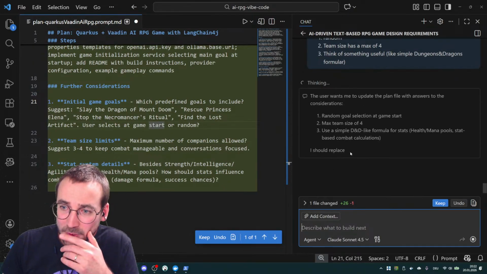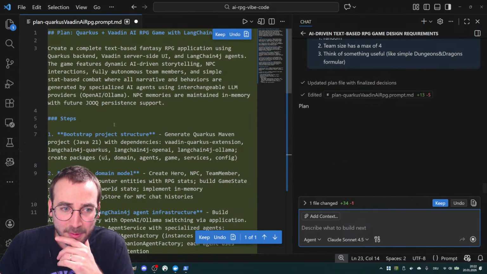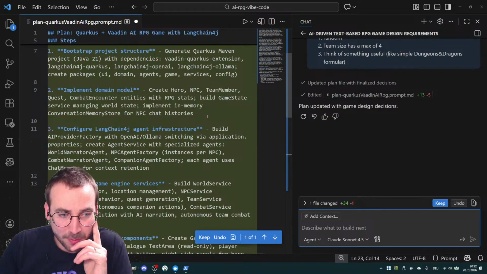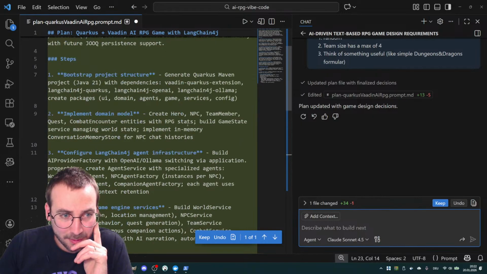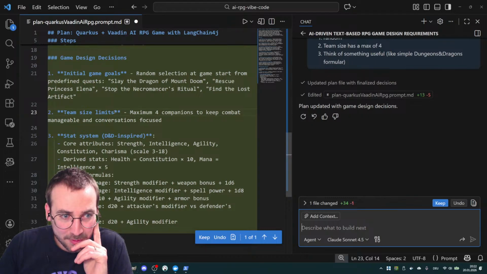So I'm not sure if it will change the file. I hope it's changing the file. Yeah. Okay, that's what it's doing. Plan updated. That's quite cool. Steps, decisions.